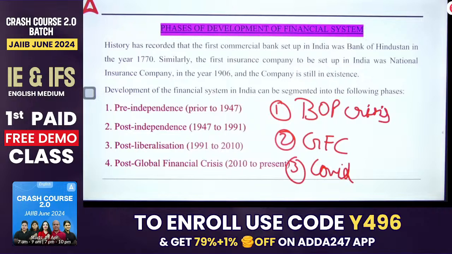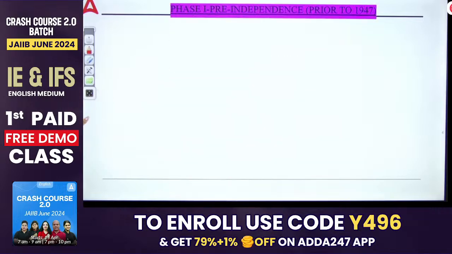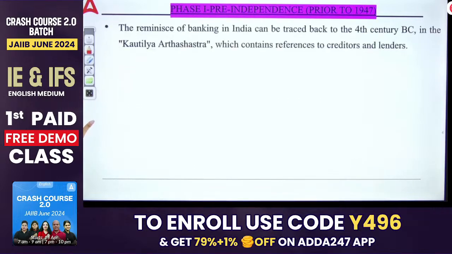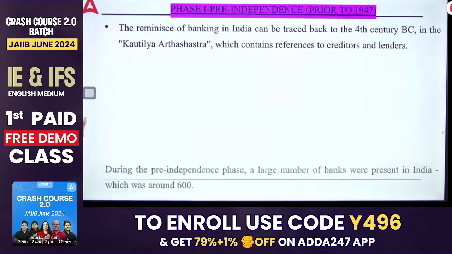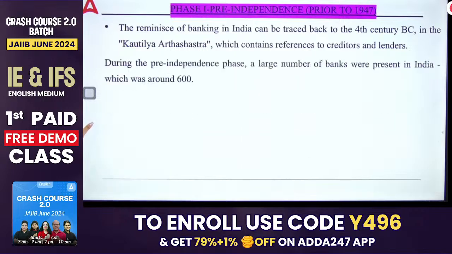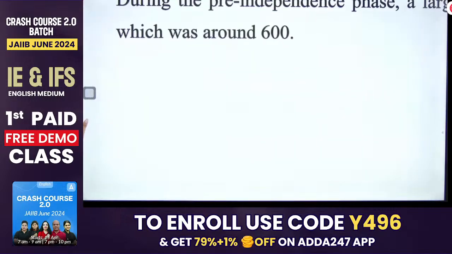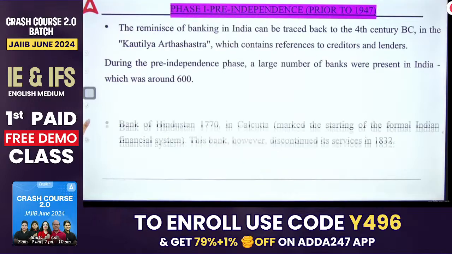And the next thing is that the first formal financial system in the country started in the year 1770. That was the year in which Bank of Hindustan was introduced. Okay, next we have here pre-independence, prior to 1947. This is the first phase. In the Kautilya Arthashastra, banking was first talked about. In the pre-independence phase, around 600 banks were established, but they all failed because of the risk.